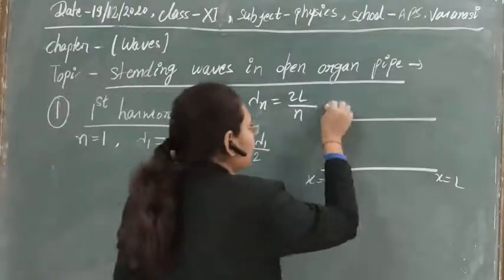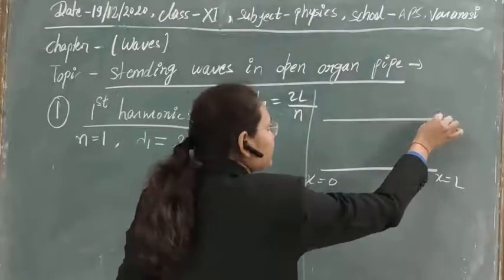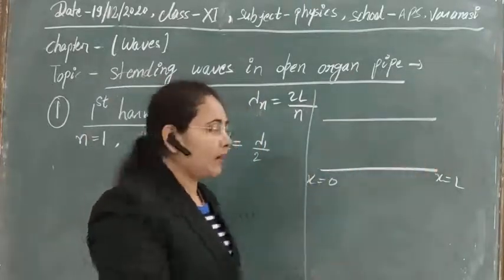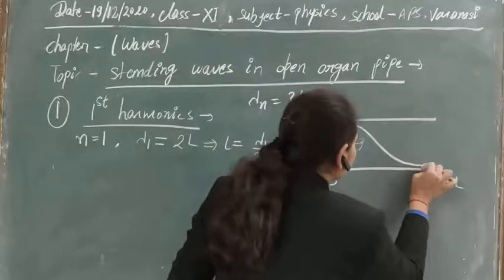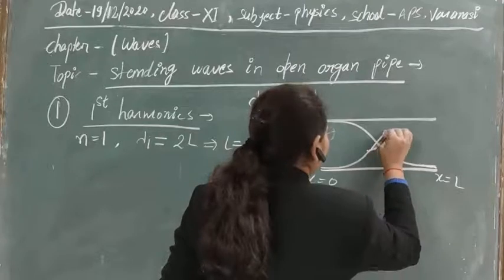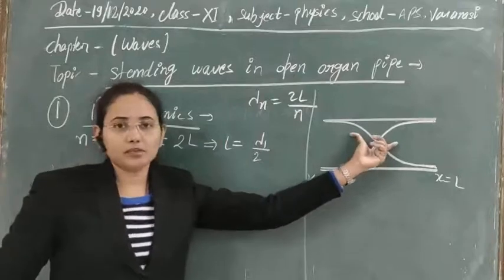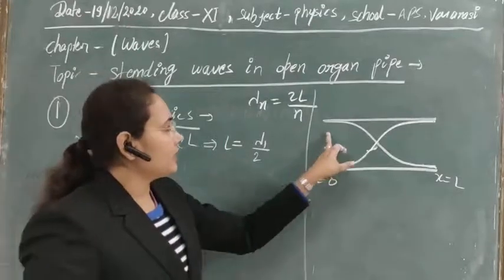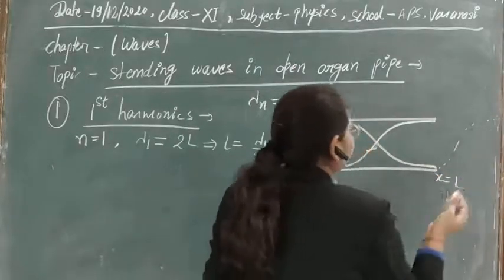We just have to note this graph. For the graphical representation, as at these two points the displacement will always be maximum, the wave shape that is obtained will be something like this. So for the fundamental mode we got this type of wave in the open organ pipe. As you can see, this is just the half wave that we have obtained. If you complete it like this, then it will be a complete wave.